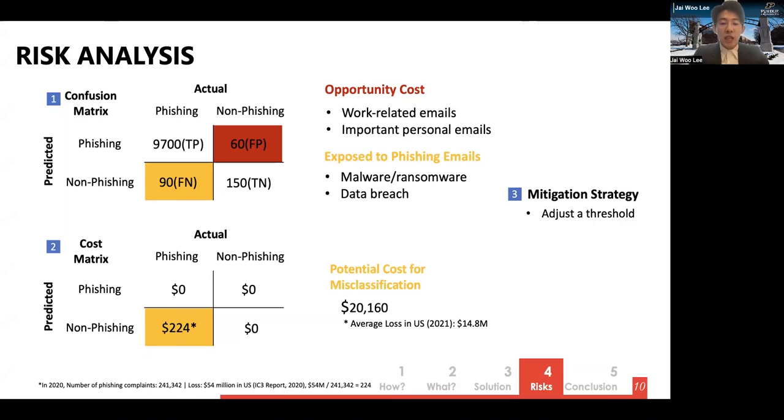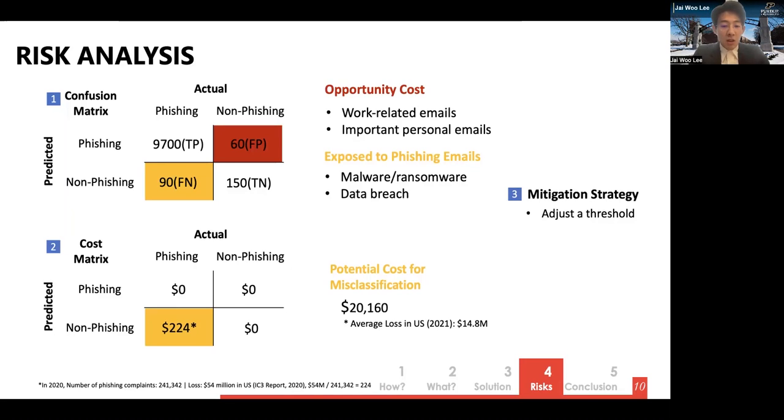And the 90 false negative misclassifications, which are the type that we want to avoid the most, can expose businesses or individuals to various risks, which can cause serious financial and economic losses. Assuming that each phishing email has an economic loss of about $224, this model can bring a potential loss of about $20,000, compared to the average cost of $14.8 million in the US.